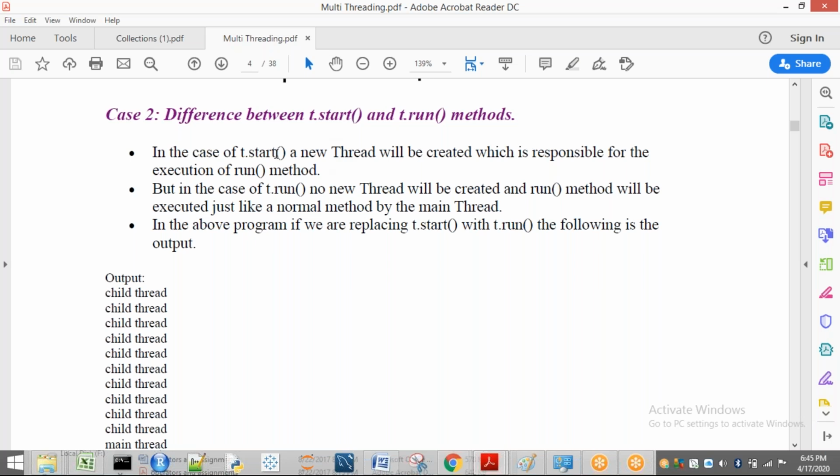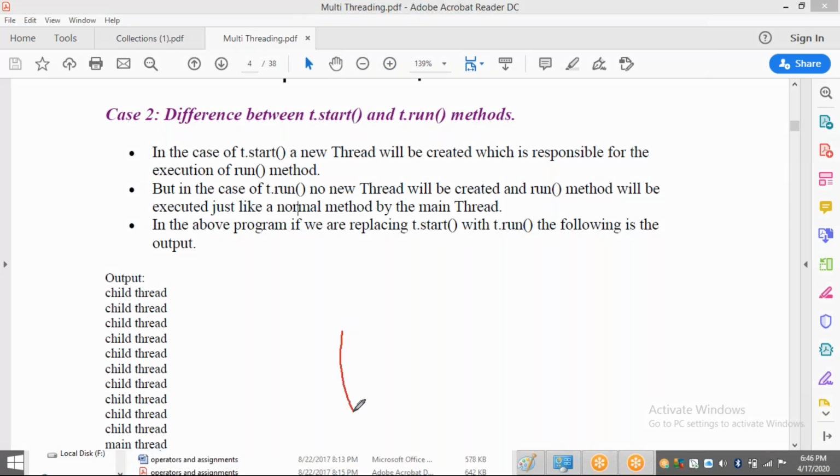But in the case of t.run, I am just going to call it like a normal method. That means if you create an object, then t.run is going to call it directly. I will show you the difference by drawing a small diagram. See here, for example, this is an object, and the name of this one is t.